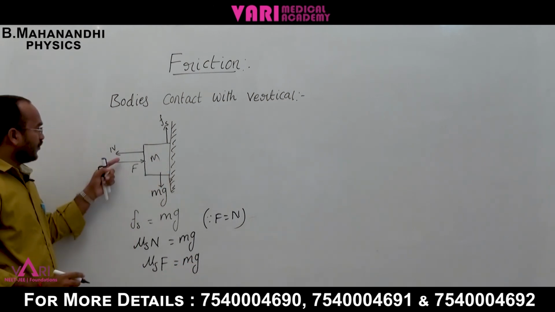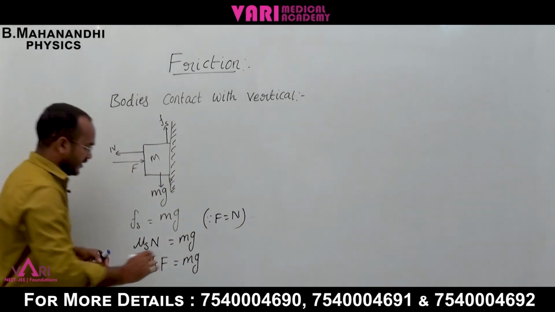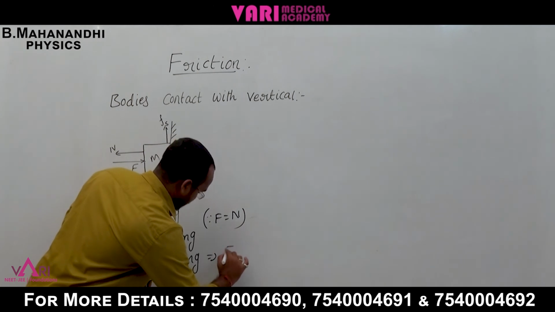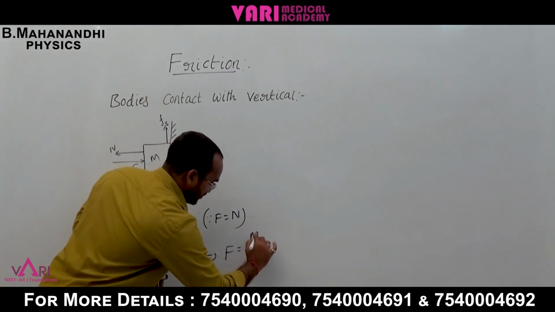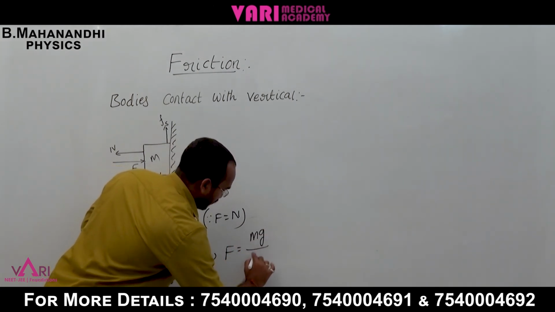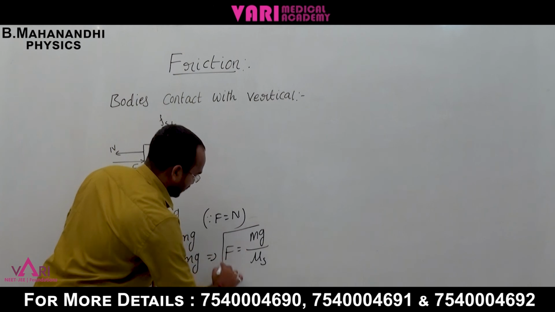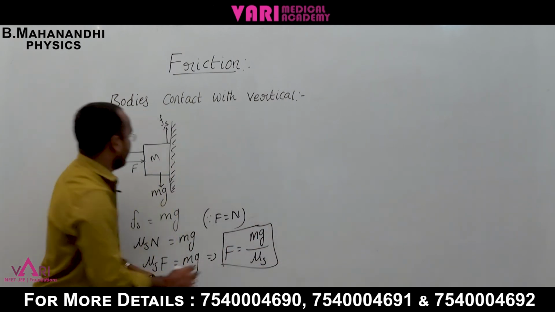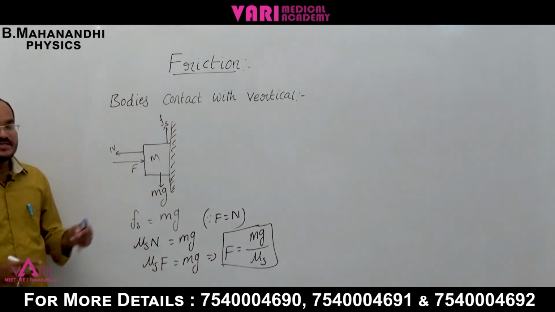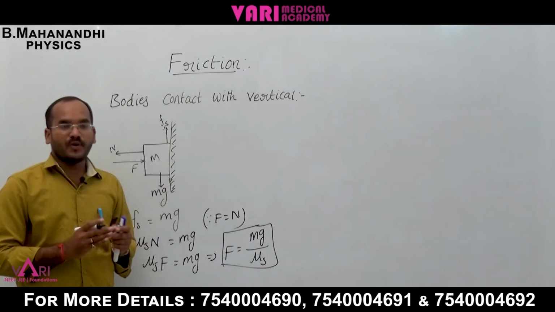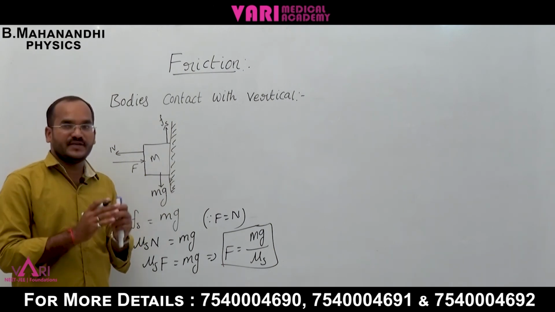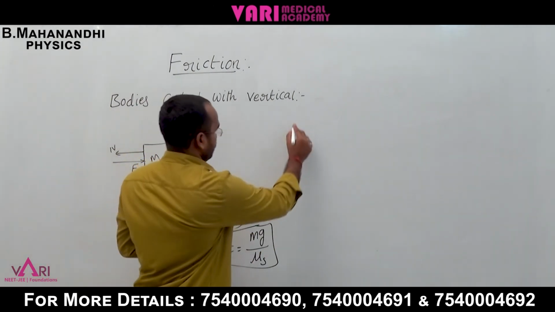So the force applied on the body is F equal to mg by mu s. This is for the vertical case of the body. Suppose we can apply pressure on a body from two sides.